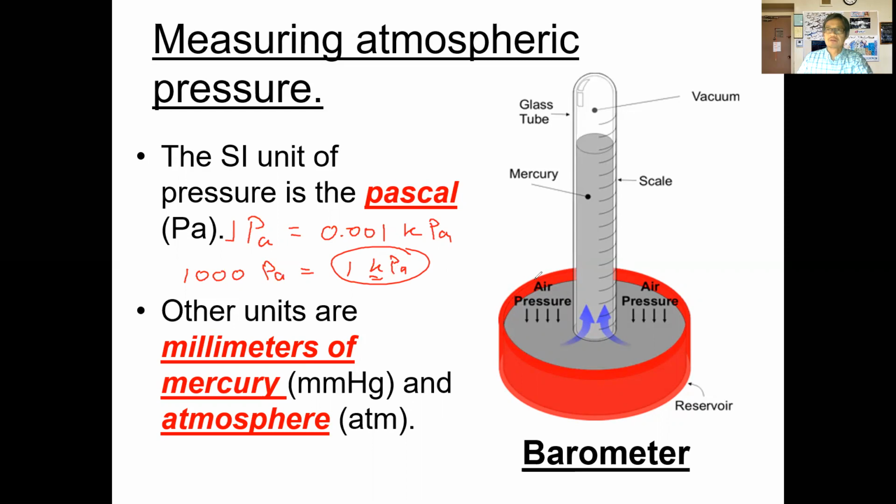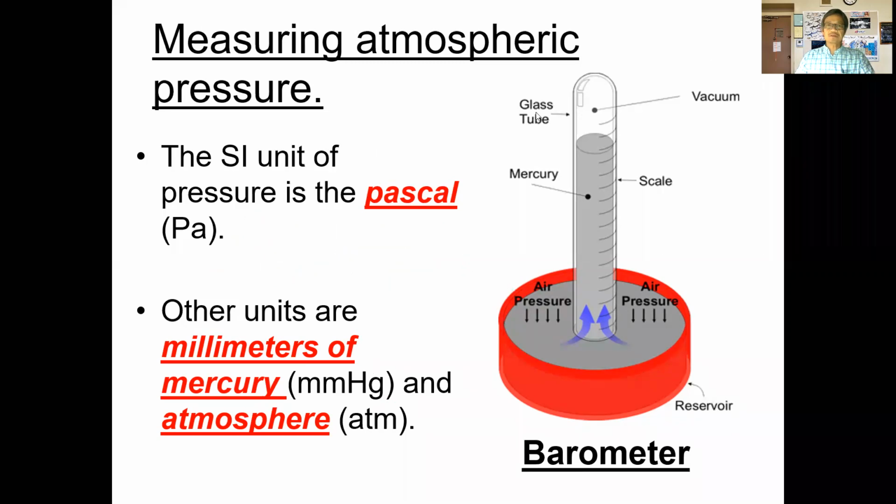Okay, all right. So with that said, we just talked about millimeters of mercury, and I talked about atmosphere as well. And so if these are other units of pressure, we should be able to convert between these units of pressure and the units of kilopascals and Pascals as well. So let's go ahead and take a look at how that works.